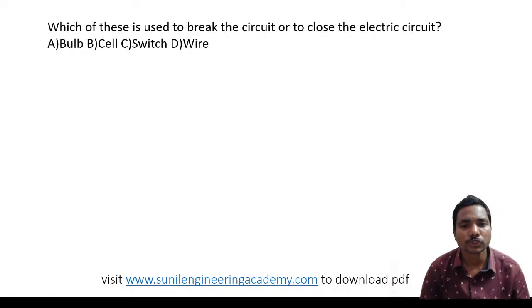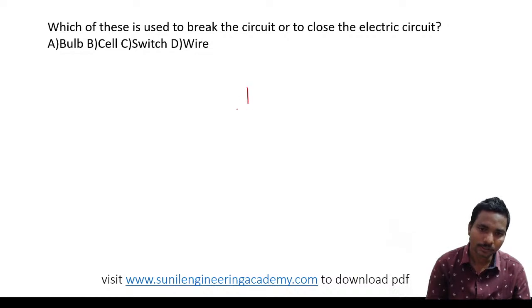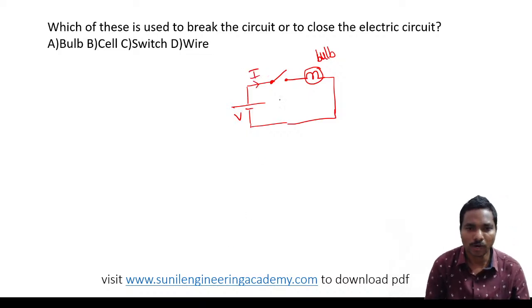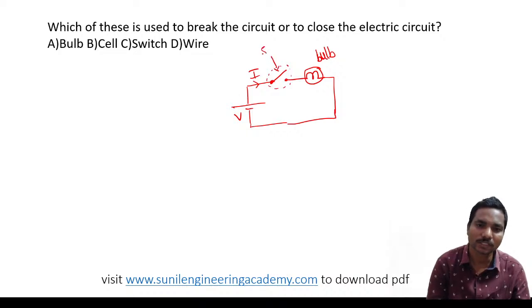Which of these is used to break the circuit or close the circuit? If it is a simple bulb circuit, here we apply the voltage and current flows. So what is this indication? This is nothing but a switch. The switch is used to close or open.